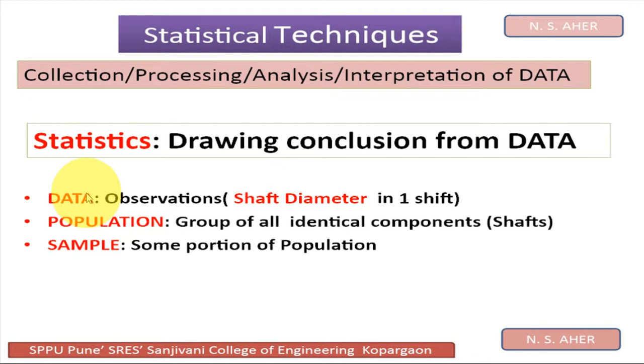So we have learned in the previous video what is meant by data, what is meant by population, and what is meant by sample. Population is nothing but the collection of all elements that we are studying and about which we are trying to draw some conclusions. On the other hand, the sample is defined as a collection of some but not all of the elements of the population. So a sample is a part of the population.